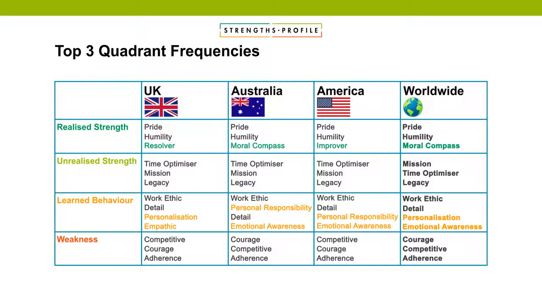And I very much resonated with coaching people around these, helping people become, not become more courageous, understanding their courage, what the impact is, and for the competitive as well, what's the impact, how can you get there using your other strengths. And adherence, many people, having to watch this in teams is quite important as well, because when you get a whole team where you've got 15 out of 20 people that are weak in adherence, you may need to watch it, but generally, people have clocked this and have worked around it.